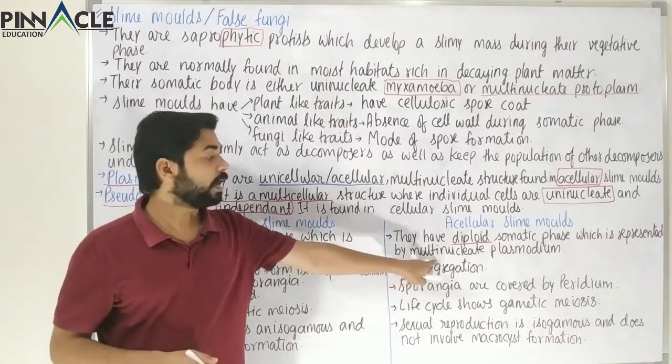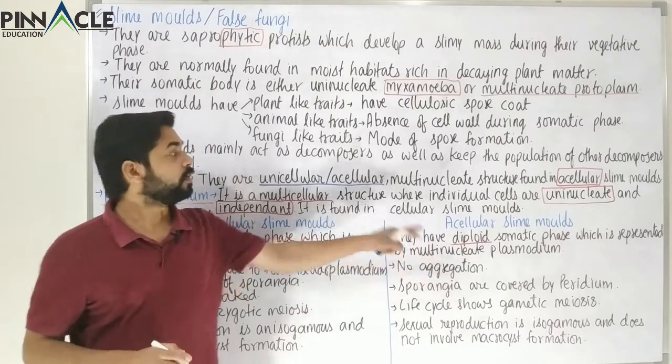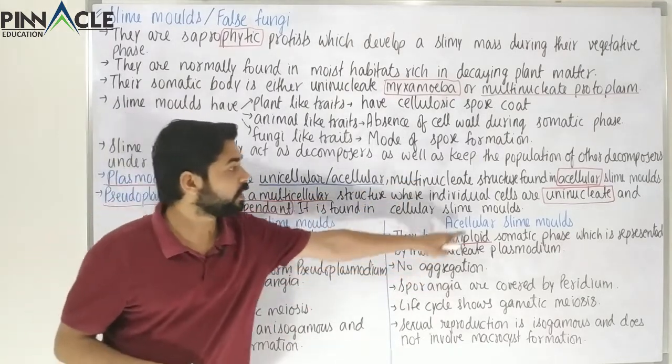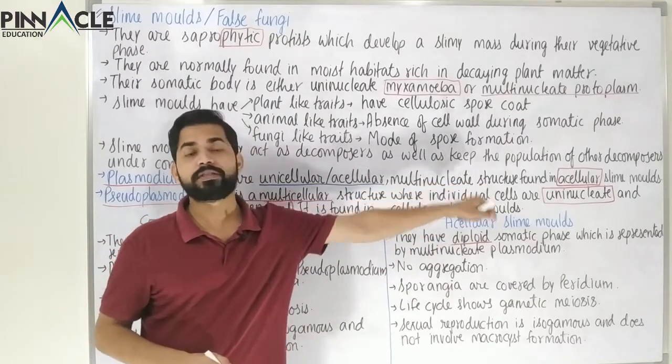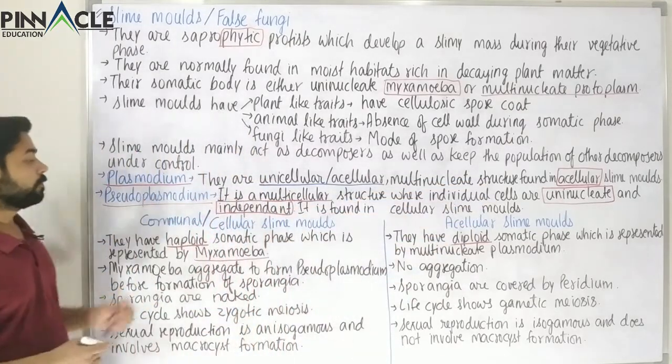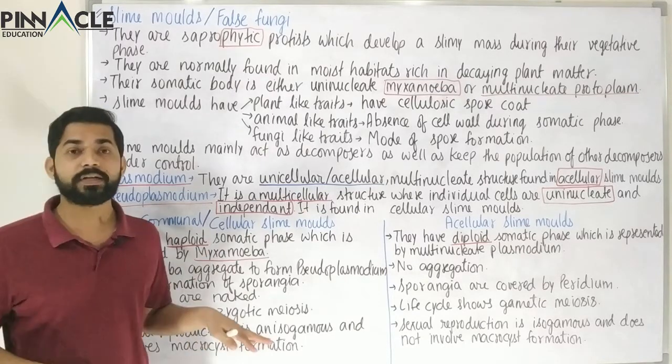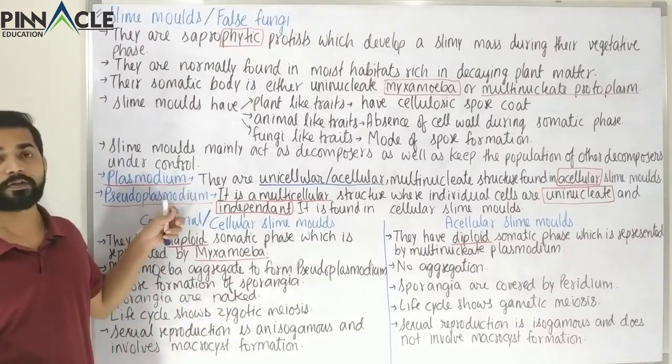Now these have multinucleate plasmodium. We have already studied about the multinucleate plasmodium, and it is found in the acellular slime molds. We studied about the plasmodium right here. Now that was the first difference. The second difference is about this Pseudoplasmodium.